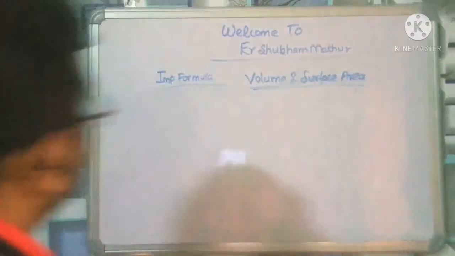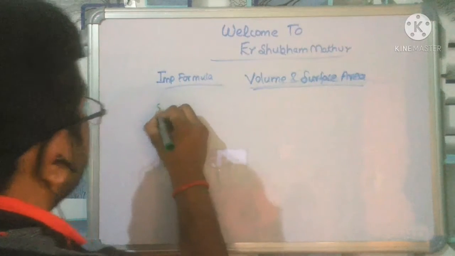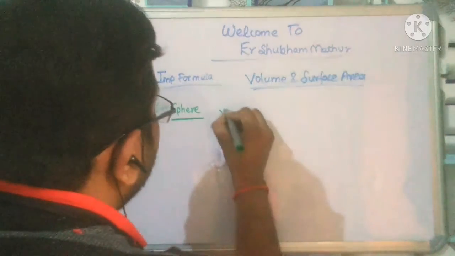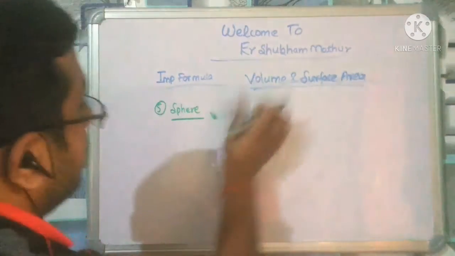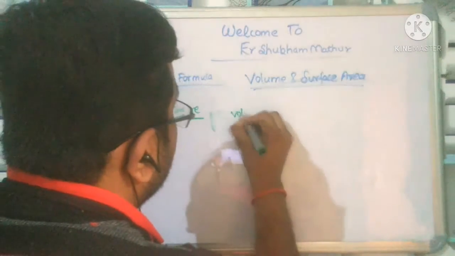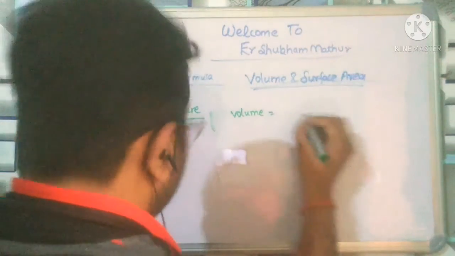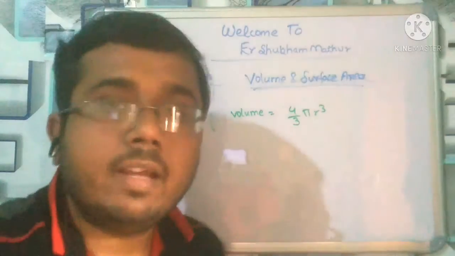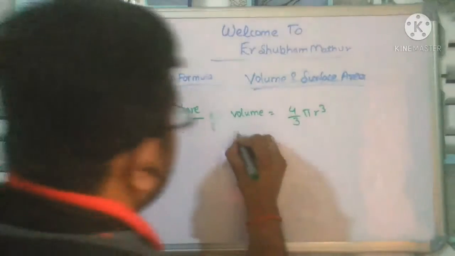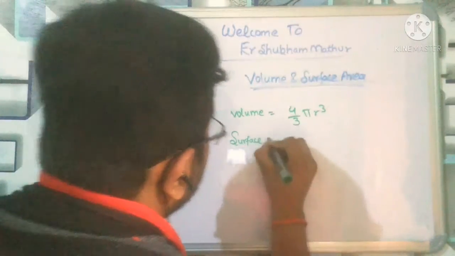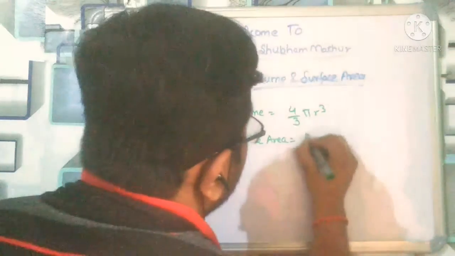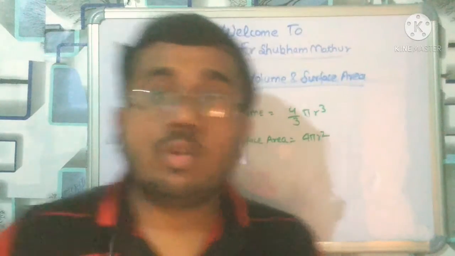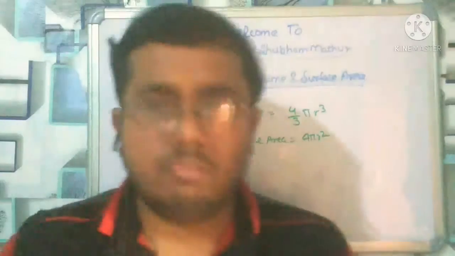So now at last we come to the sphere. So what is the volume? Volume of the sphere is, you should remember, 4 by 3 pi r cube. And surface area is 4 pi r square. Remember this. This is a very important shape.